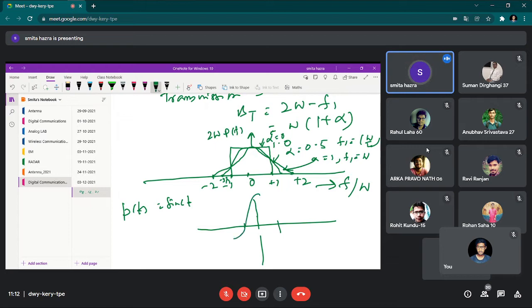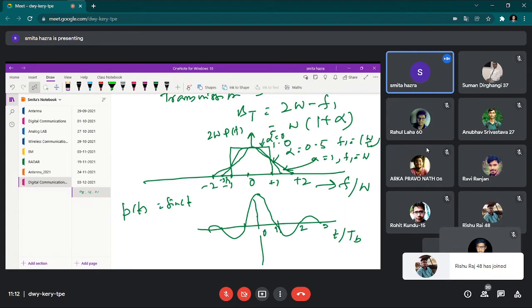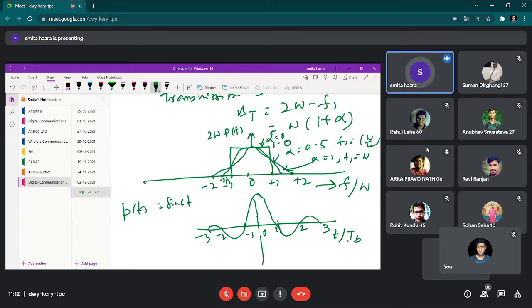For the simple box function, that is P(f) equal to 1 by 2W, you will get a sinc function like this, where you are plotting a normalized value of t by Tb, where Tb is the bit duration. So this is 1, this is 2, this is 3, this is -1, -2, -3. But the problem of this sinc function, as I already told you, is that when the t value is small, then 1 by t does not become sufficient.